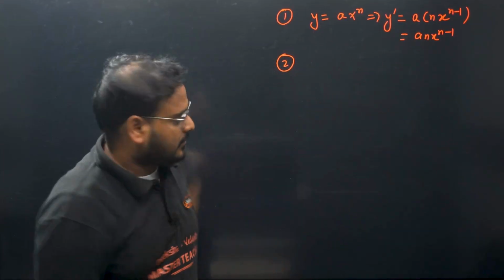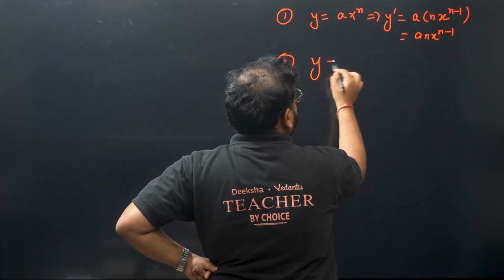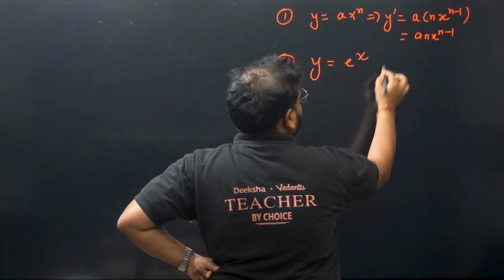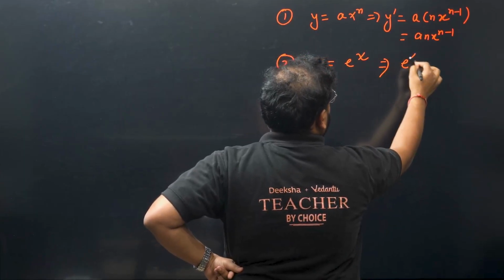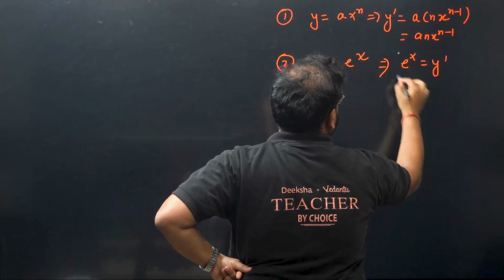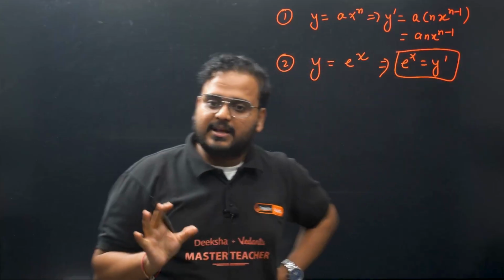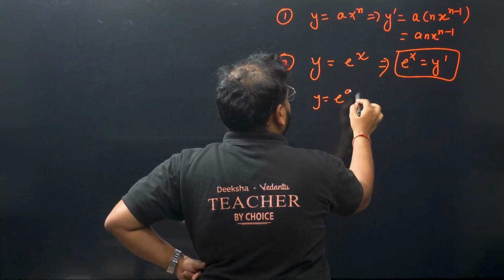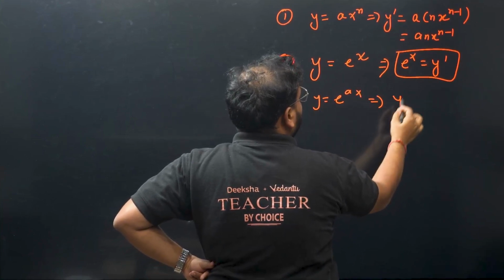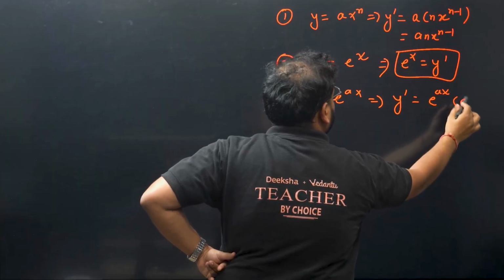Number 2, when we have an exponential function involved, e power x, the answer becomes the same thing. So your answer will be e power x as y dash. The derivative of e power x is the same as e power x, no change. If I have, of course, let's say y equals e power ax, then the derivative changes to e power ax times a.